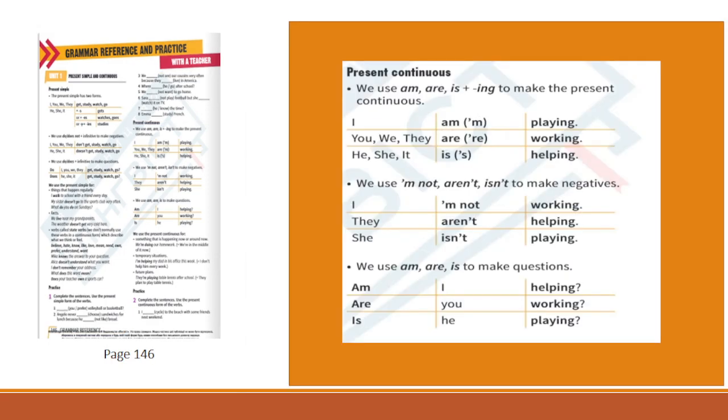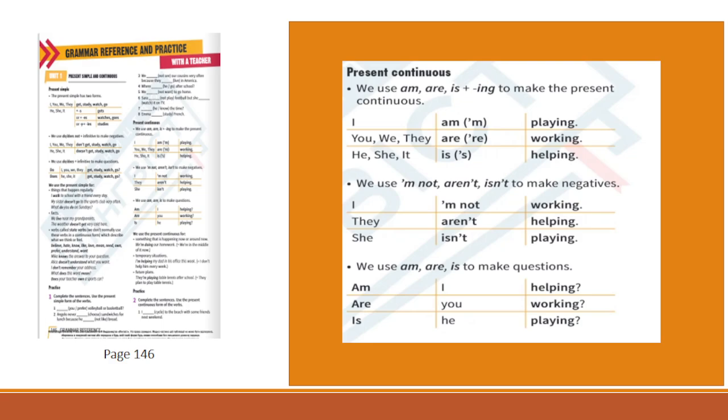So what about present continuous? We use am, are, or is plus ing ending to make the present continuous. I am playing. You, we, they are walking. He, she, it is helping. We can use contraction in conversation or informal writing, like I'm playing, you're walking, he's helping.